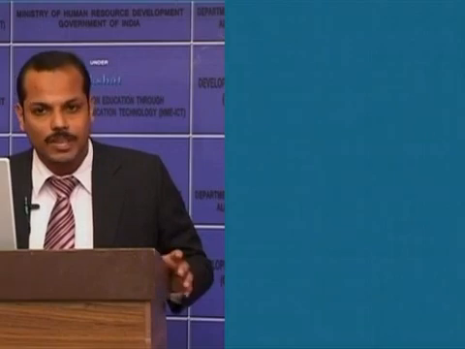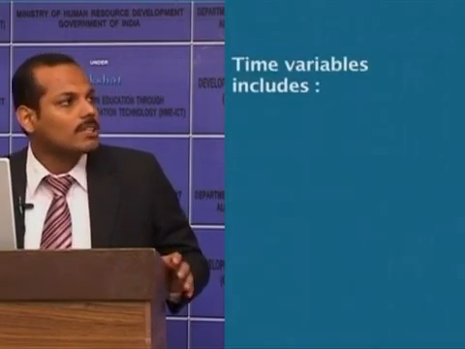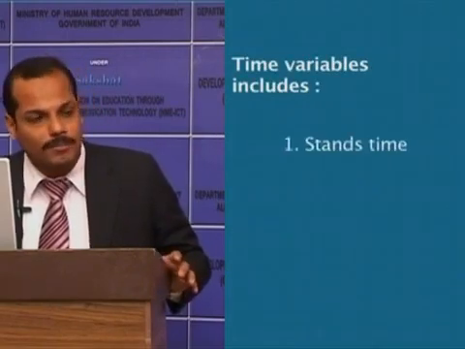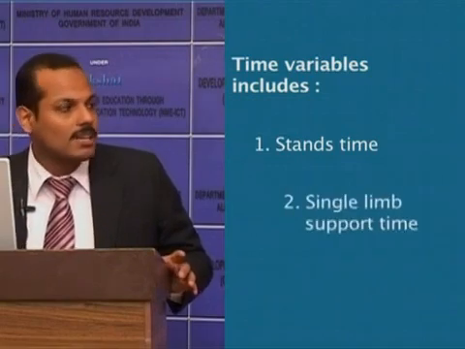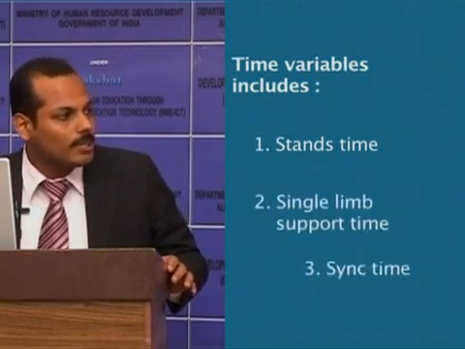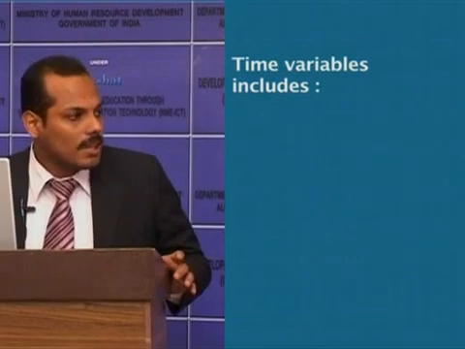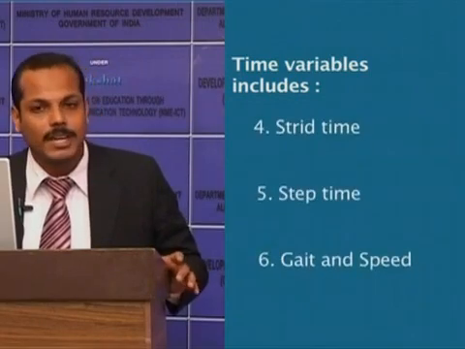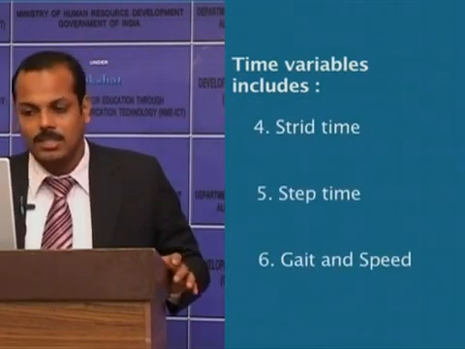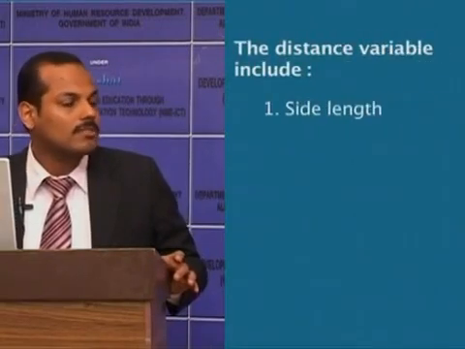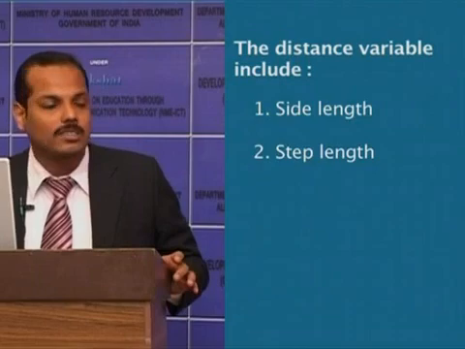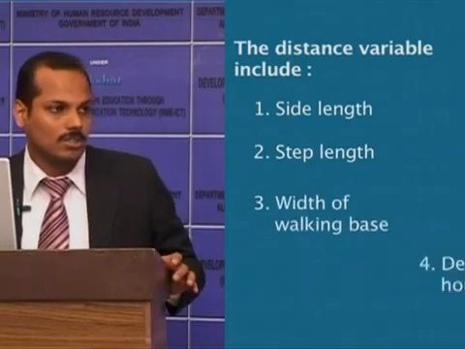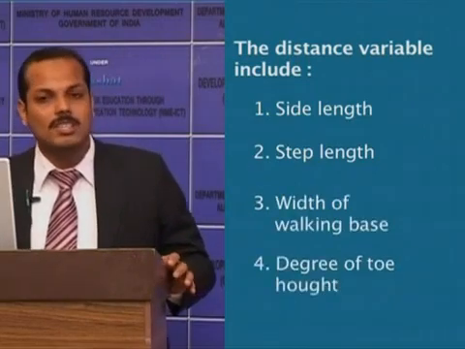Now we will be discussing the time and distance variables of a gait cycle. The temporal variables, or time variables, include stance time, single limb support time, swing time, stride time, step time, cadence, and speed. And the distance variables include stride length, step length, width of walking base, and degree of toe out. So we'll be discussing each of them.